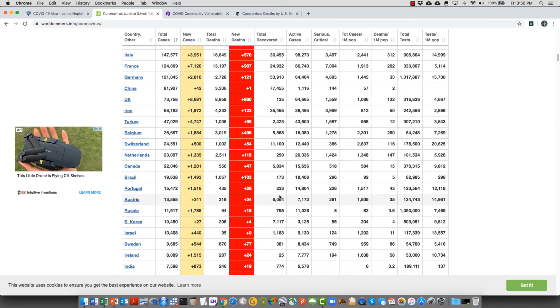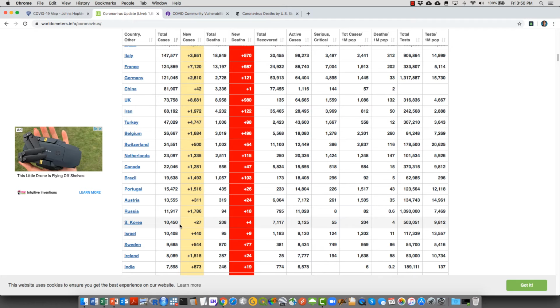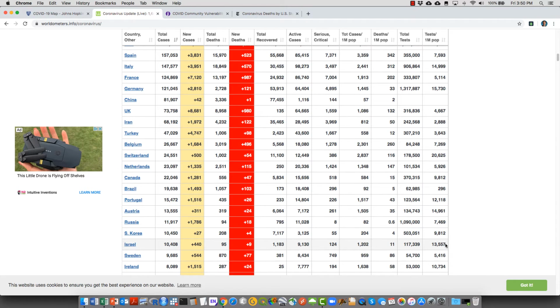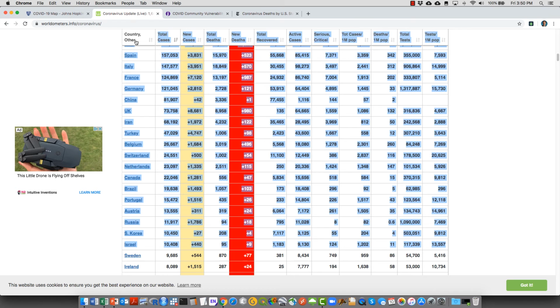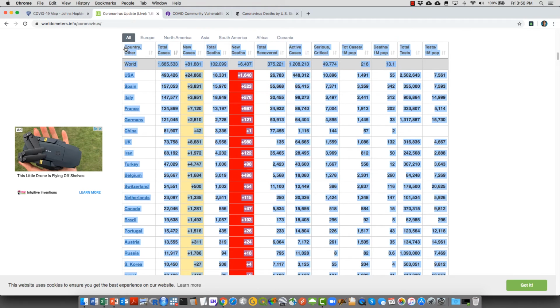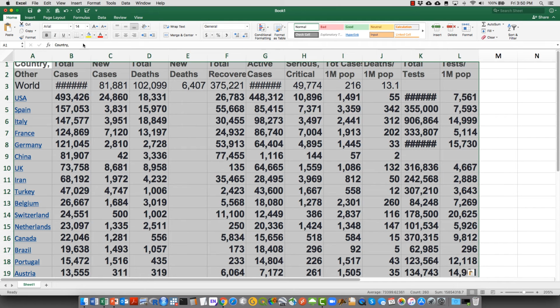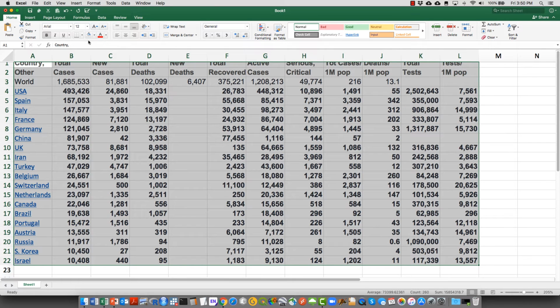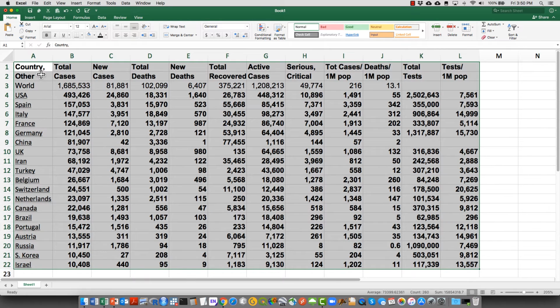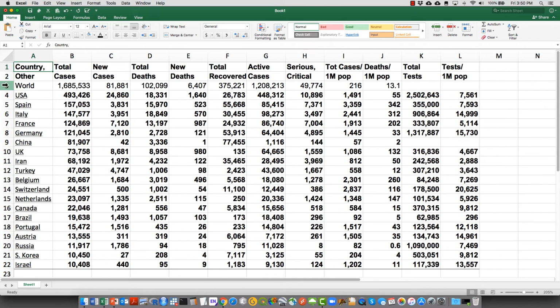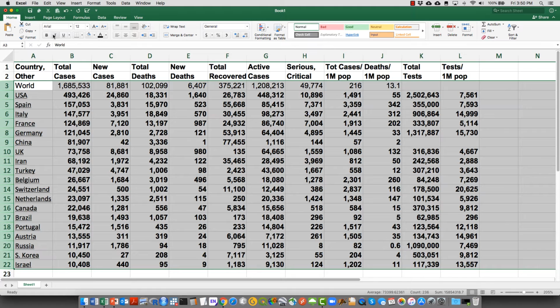I will select here the countries with at least 10,000 cases, and I will copy this information to an Excel spreadsheet. It should show you some things. I'm copying this here, going to Excel, and then pasting this information. Let me format this a little. This is something that you can do at home as these cases continue to be updated. And so here we have all this information.